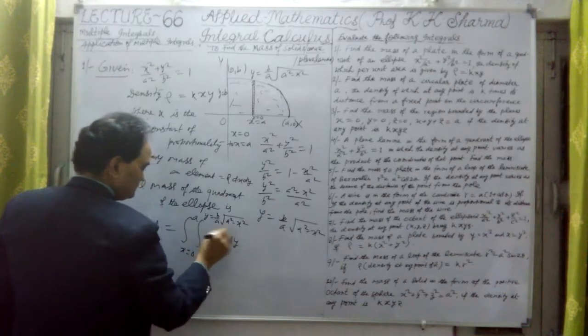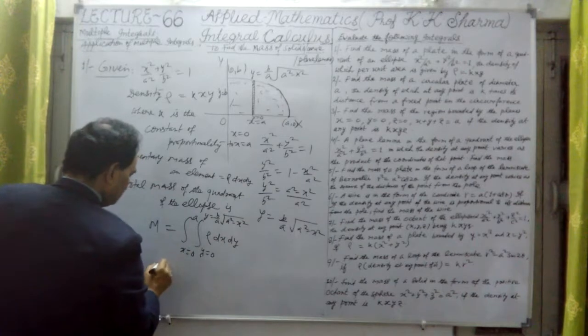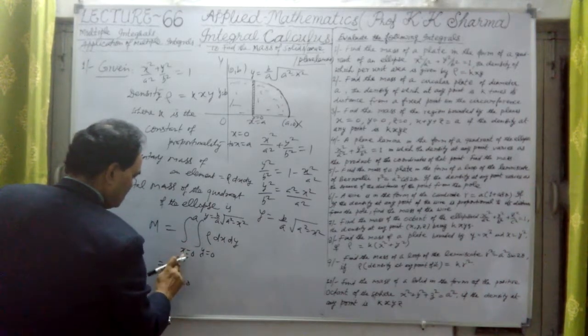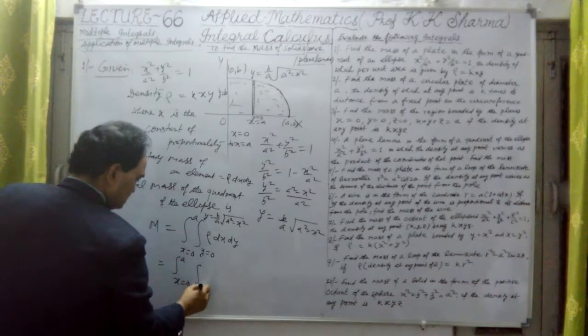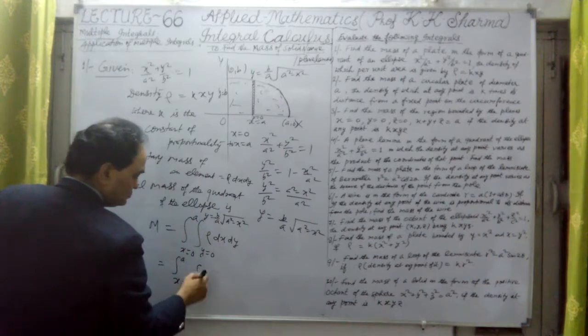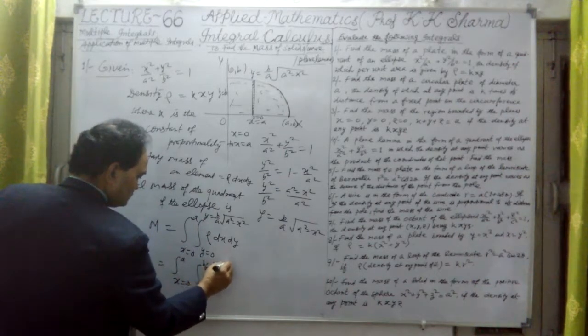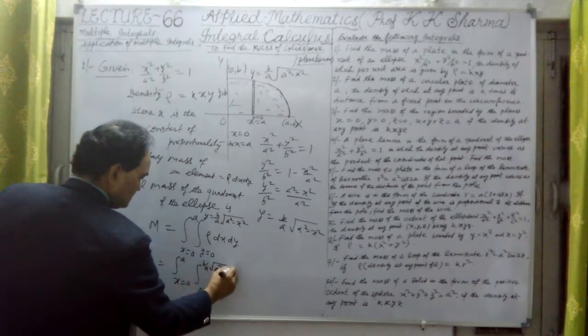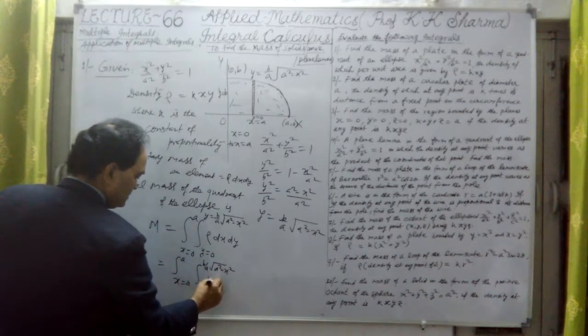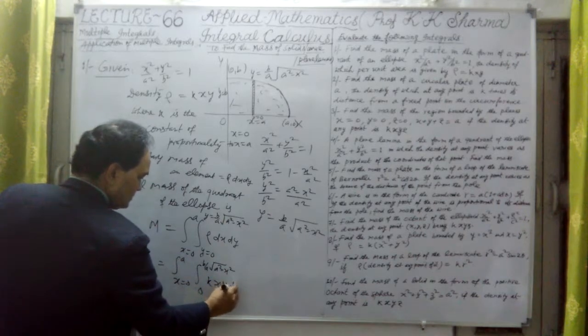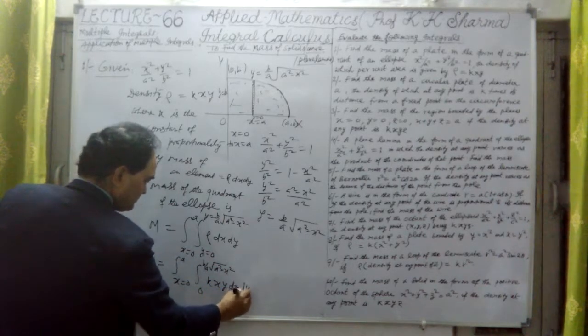First we have to write it like this, with x from 0 to a and y from 0 to b upon a square root of a square minus x square. Rho is k into xy into dx dy.